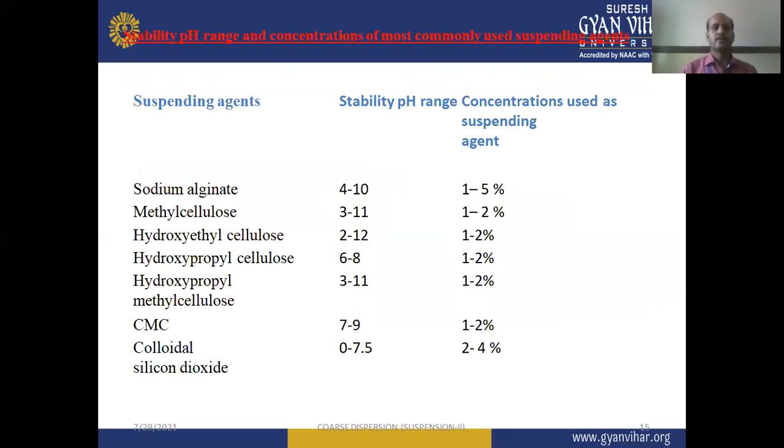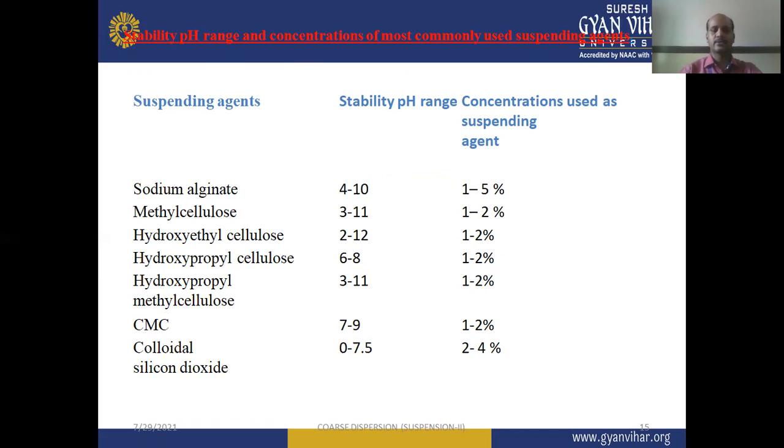Then we go through the stability, pH range, and concentrations of the most commonly used suspending agents. So you can see different suspending agents with their stability pH range and the concentrations used. Like sodium alginate, the stability pH range is 4 to 10. The concentration used as suspending agent is 1 to 5%. Then methyl cellulose, the stability pH range is 3 to 11, and the concentration used as suspending agent is 1 to 2%.